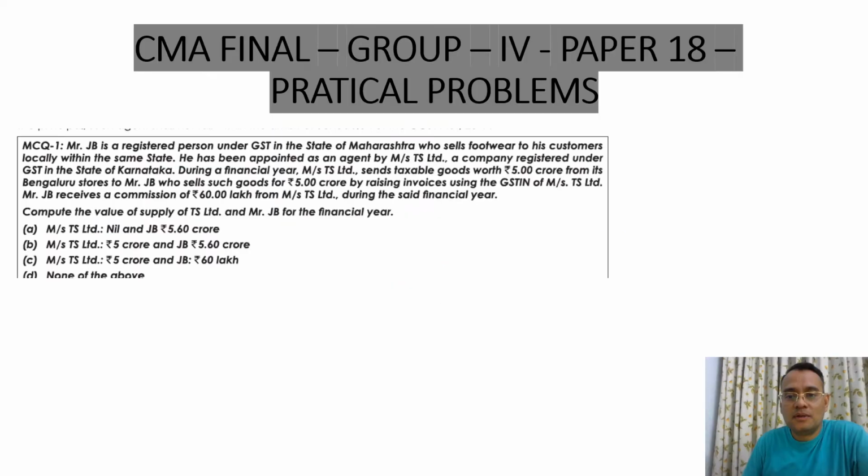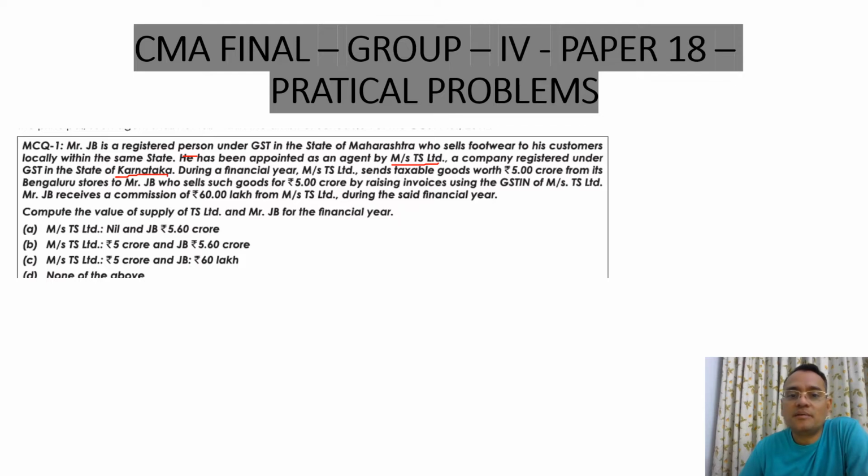Next problem is: Mr. JB is a registered person under GST in the state of Maharashtra who sells footwear to his customers locally within the same state. He has been appointed as an agent by Messrs. TS Limited, a company registered under GST in the state of Karnataka. So the agent is in Maharashtra and the company is located in Karnataka.